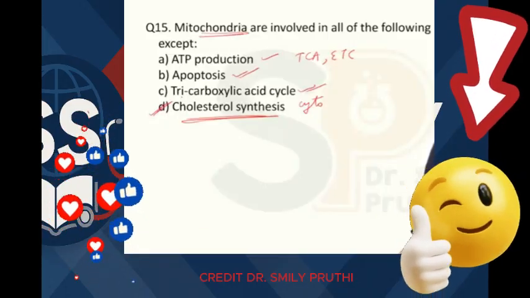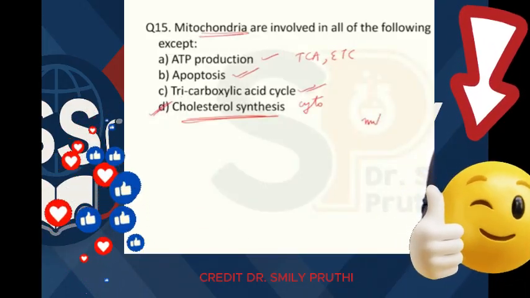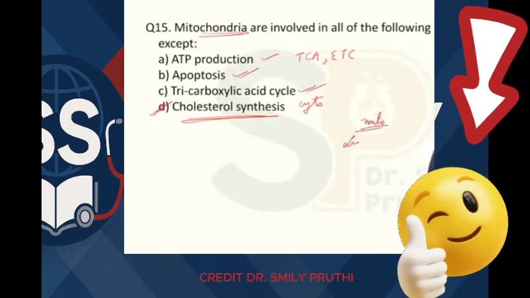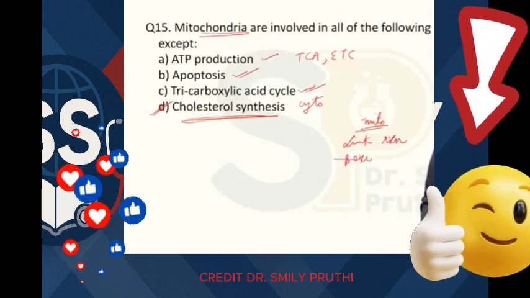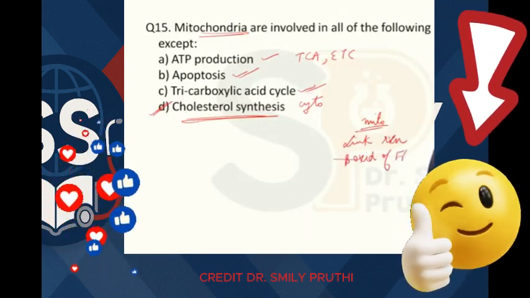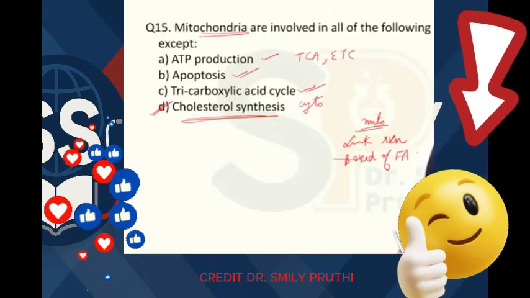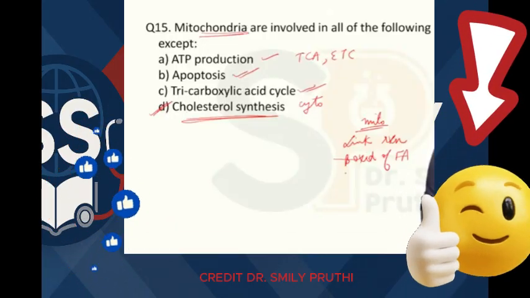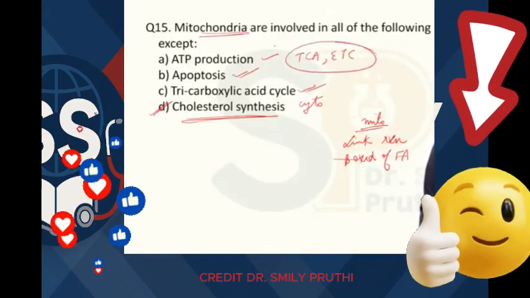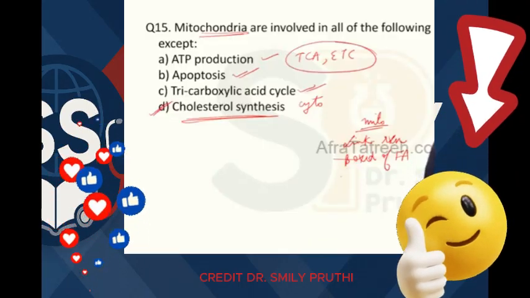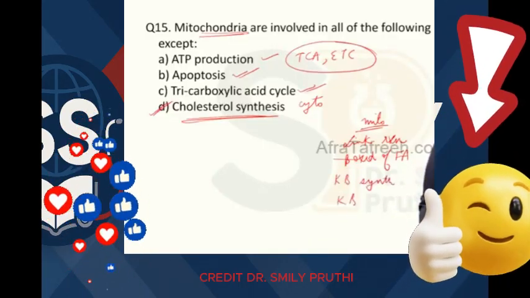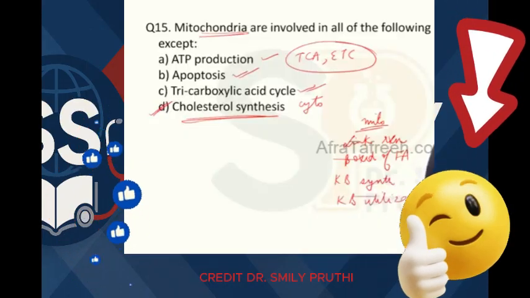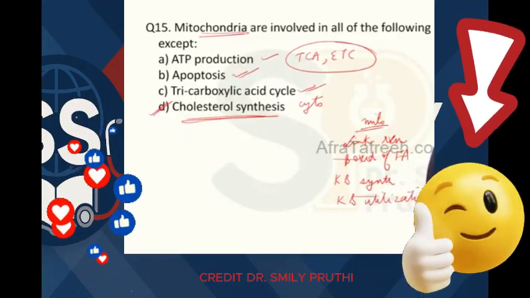So let's see what all other pathways occur in mitochondria. Even the link reaction occurs in mitochondria. Beta oxidation of fatty acids occurs in mitochondria. Vital pathways TCA and ETC occur in mitochondria. Then both pathways of ketone bodies, that is ketone body synthesis and ketone body utilization, occur in mitochondria.